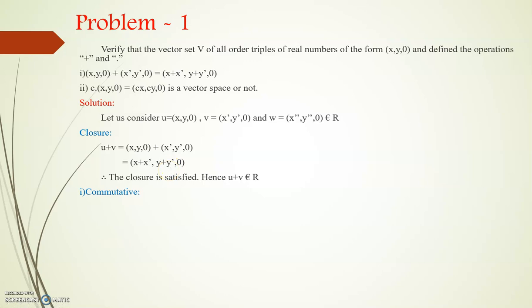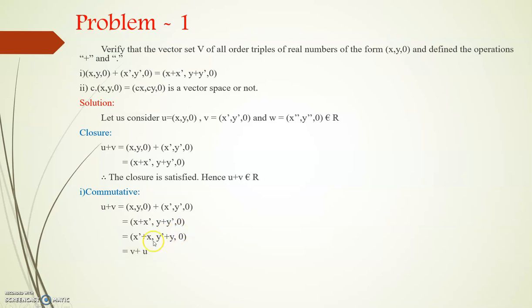Next, we are going to see the commutative property. u + v is equal to (x, y, 0) + (x', y', 0). If we add, we get the result (x + x', y + y', 0). This can be written as (x' + x, y' + y, 0), since x + x' is the same as x' + x and y + y' is the same as y' + y, and the 0 is written as it is.